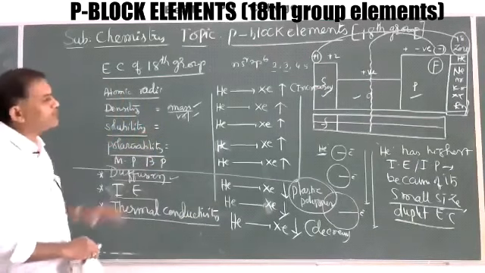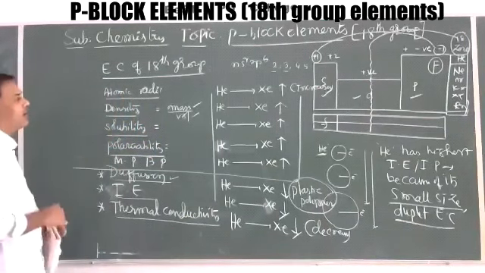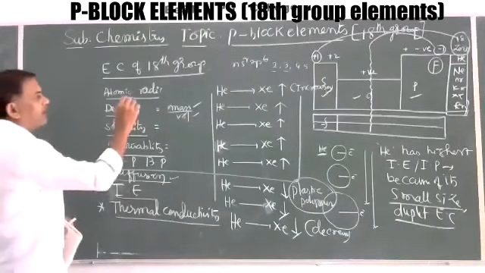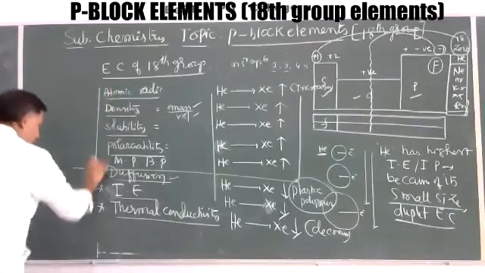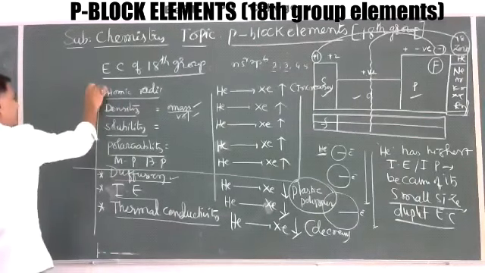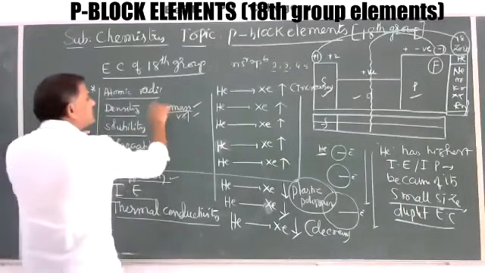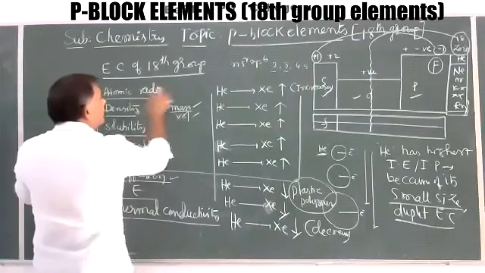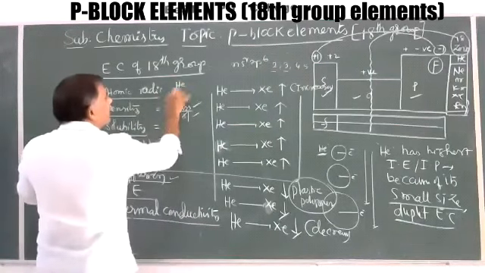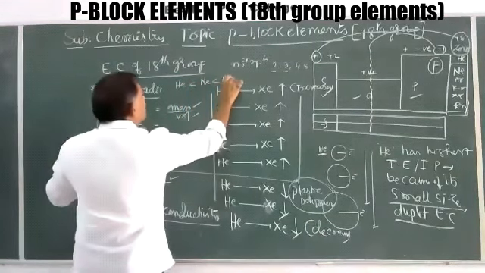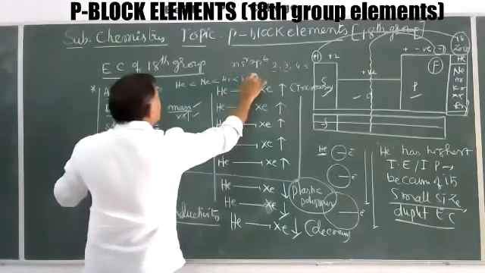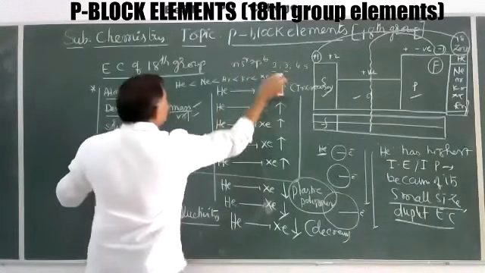These are some important points about 18th group elements like helium, neon, argon, krypton, xenon and radon. These properties are very important. In the examination, they will ask for increasing or decreasing order, like atomic radii: helium is less than neon, less than argon, less than krypton, xenon, and radon is a radioactive element.